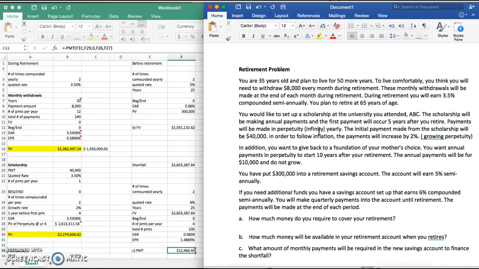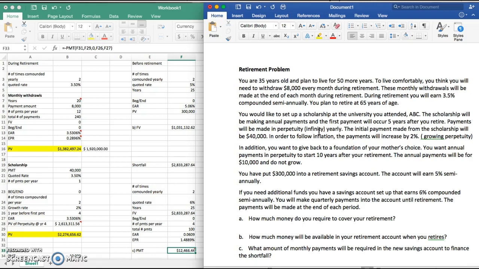You're 35 years old and plan to live for 50 more years. To live comfortably, you think you will need to withdraw $8,000 every month during retirement. These monthly withdrawals will be made at the end of each month during retirement. During retirement, you will earn 3.5% compounded semi-annually. You plan to retire at 65 years of age.